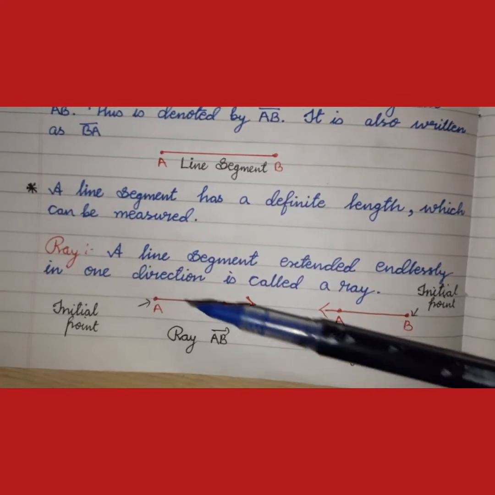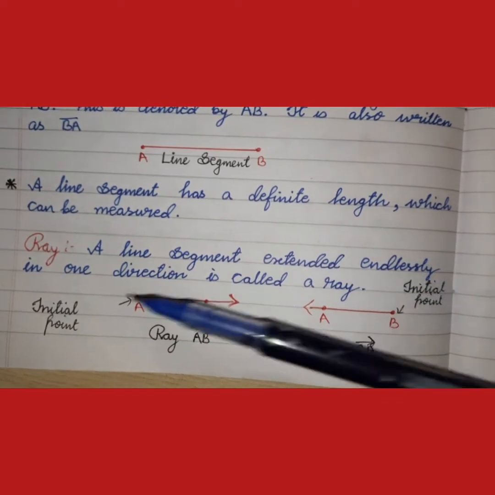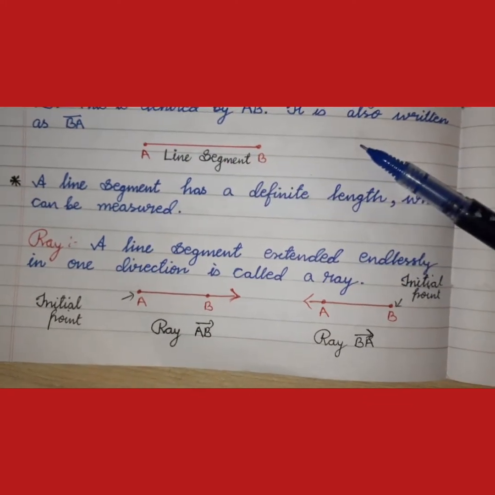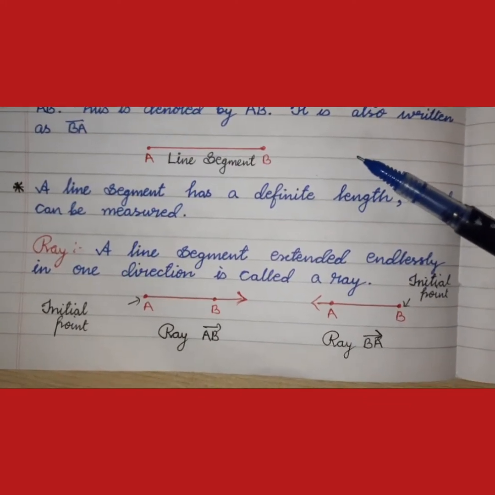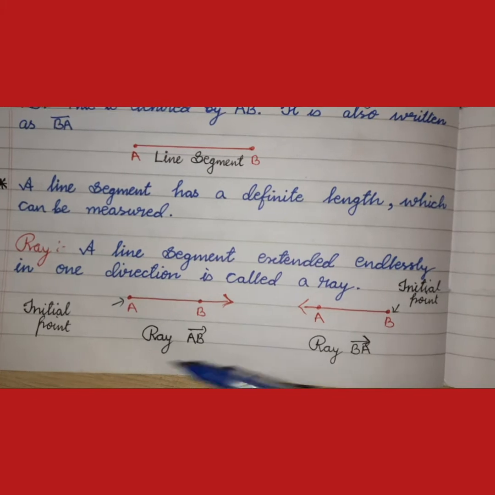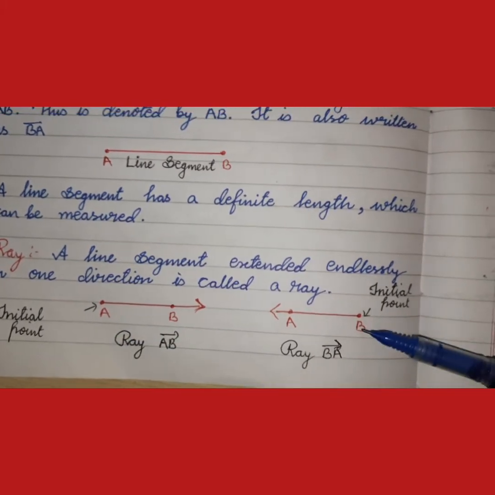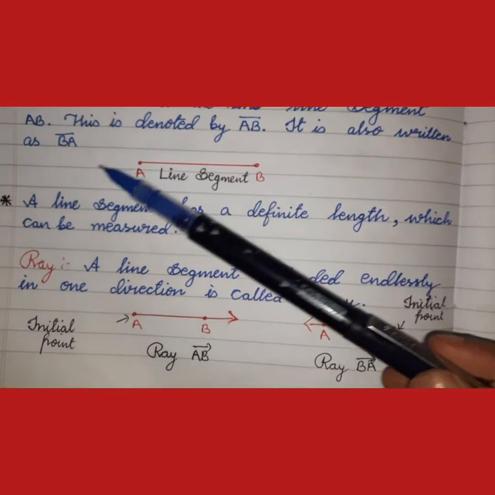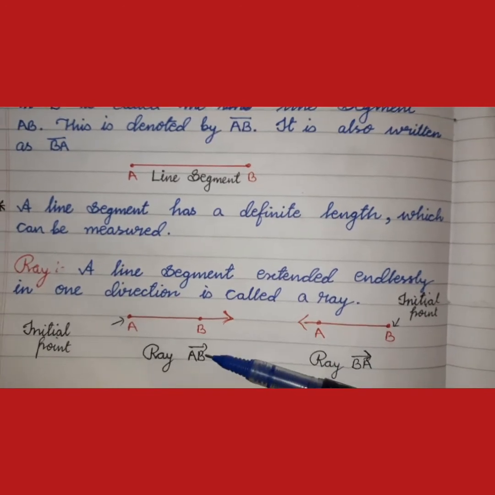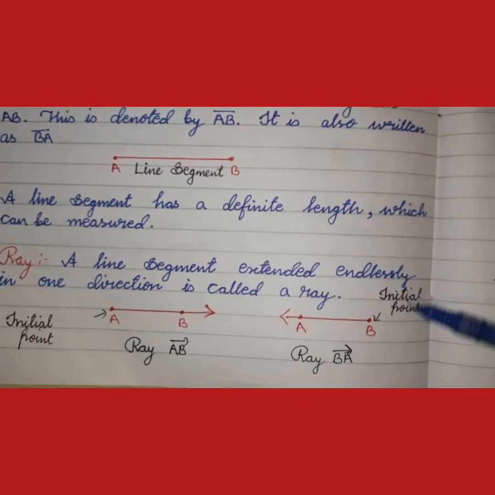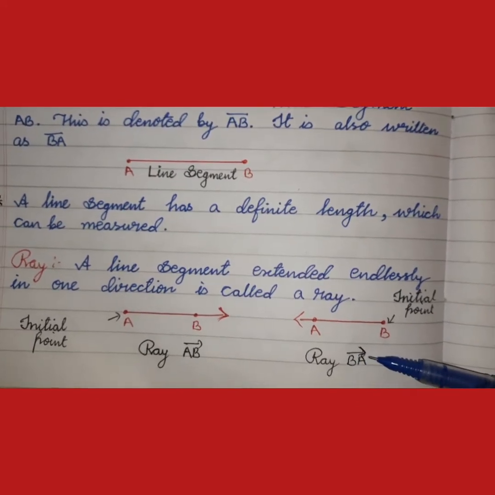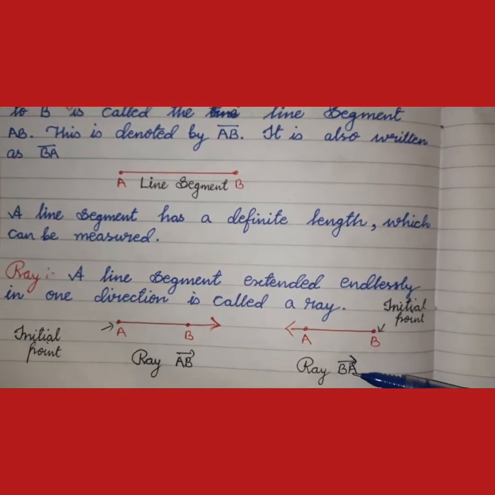Next is ray. A line segment extended endlessly in one direction is called a ray. If we extend this line segment in one direction, then it becomes a ray. If we extend in the direction of B, then the ray formed is AB, and its initial point is A. If we extend this line segment in the direction of A, then the ray BA is formed. Both rays are different. The initial point there is A and here the initial point is B. Always we write the initial point first, and then the point towards which it goes.